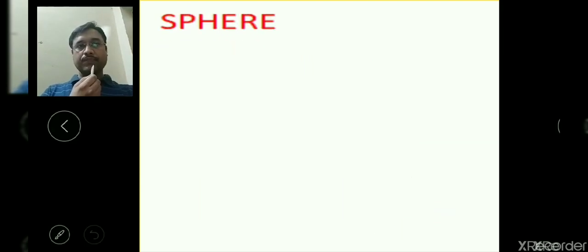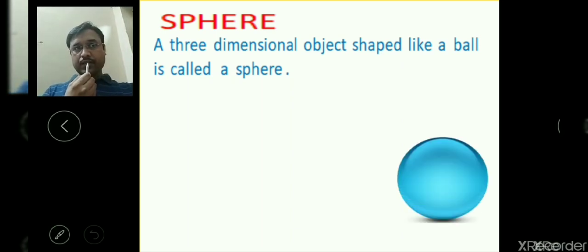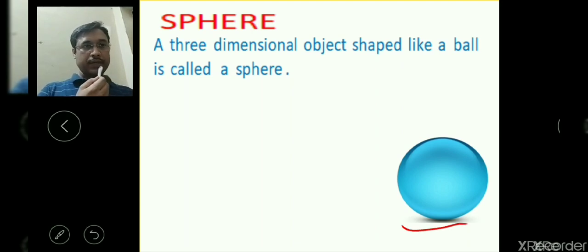Now we have to see the sphere. It is also a three-dimensional object. We can say a three-dimensional object shaped like a ball, such as a football, just like any ball with which we are playing. A three-dimensional object shaped like a ball is called a sphere. You can see it in this diagram, the figure I have shown here. So this is a sphere.